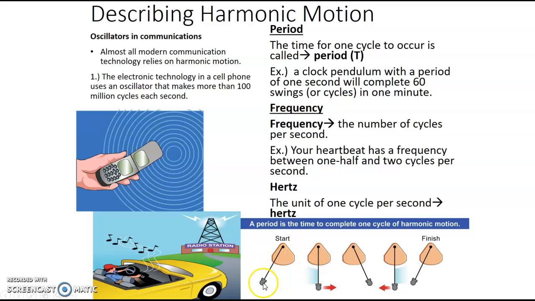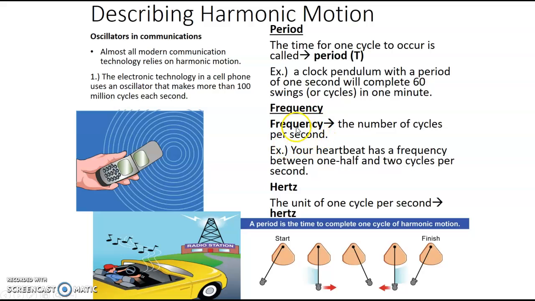Some people get it confused. So here's where the pendulum starts. When it reaches back to the same position, that would be one cycle. Not over here. This would be half a cycle. So at this point here, the pendulum has completed half a cycle. It's not completed one whole cycle until it goes back to the place where it started. Again, period is the time it takes to do that, and you're looking at the time in seconds.